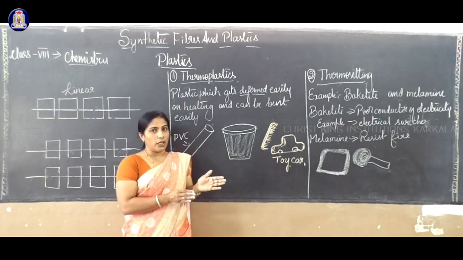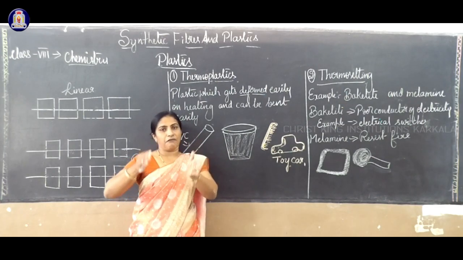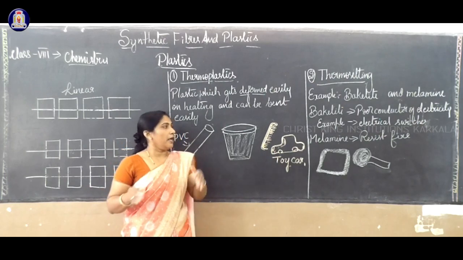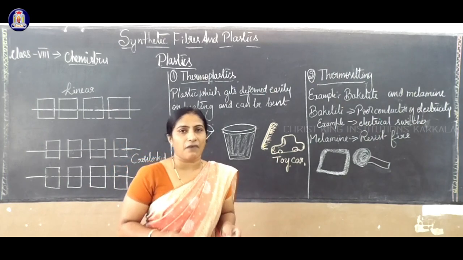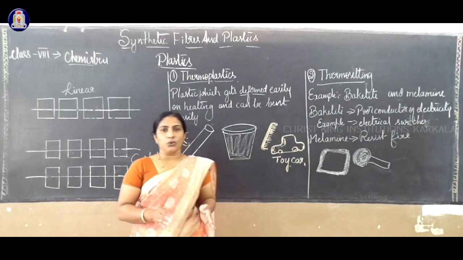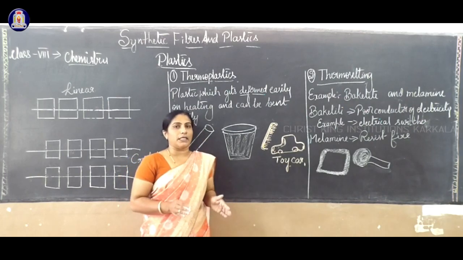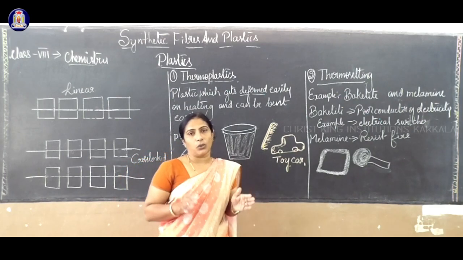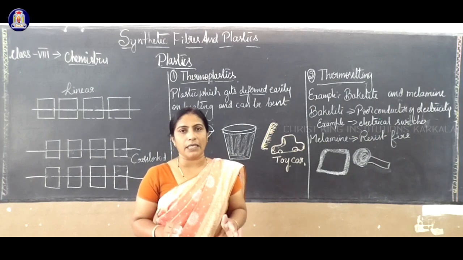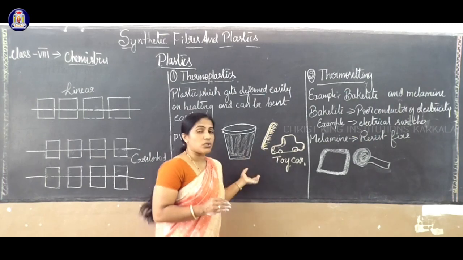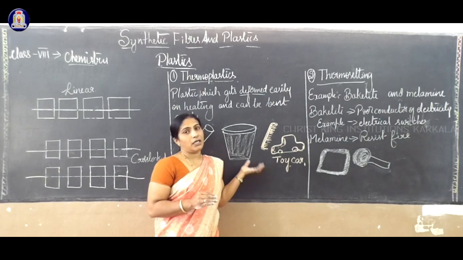Then different processes are undergone to form synthetic fibers. If we use petroleum as a raw material, then it is called petrochemicals. Petrochemicals are also used in the preparation of synthetic fibers.